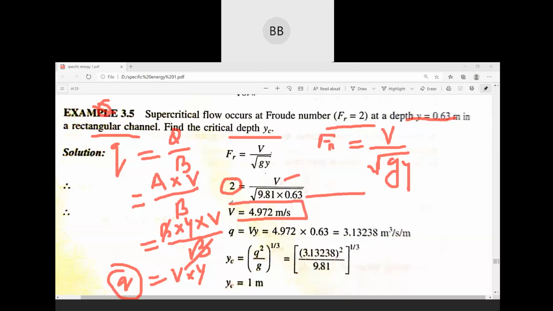Once you find out the velocity, you substitute here in this equation and find out the q value. Once you calculate the q value, you substitute it here, g we all know is 9.81. Then you can find out the yc value directly. Try to solve this one and see whether you are getting the same value or not. That is 1 meter.